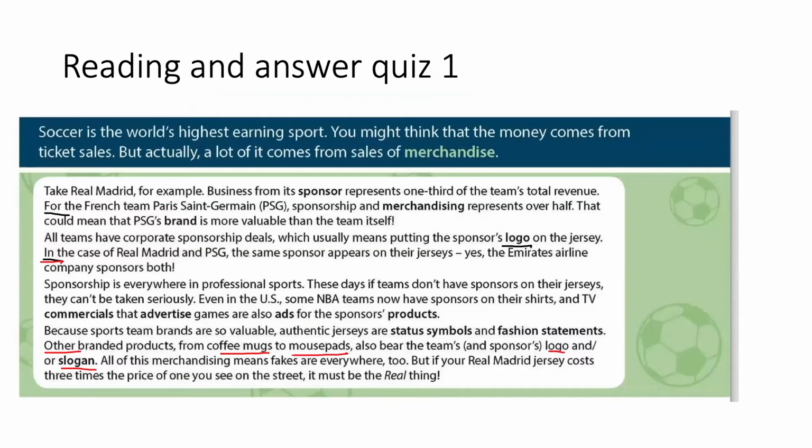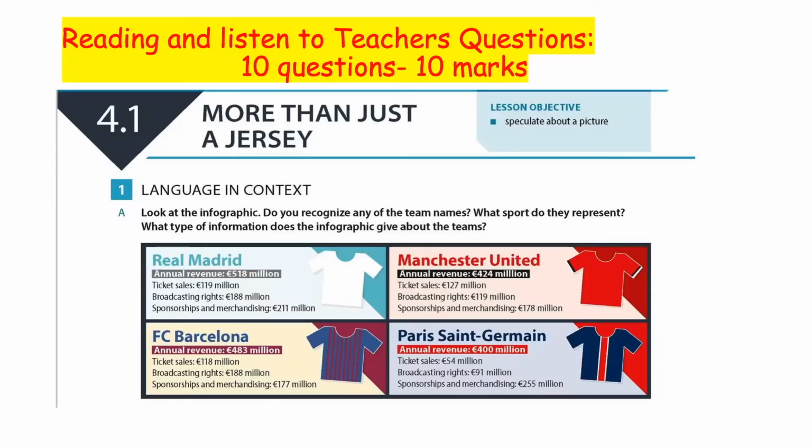Let's take the example of the French team PSG. The PSG sponsorship and merchandising represent over half. Look, PSG, 255 million for sponsorship and merchandising. Annual, the yearly revenue is 400 million pounds. So, can you see it?